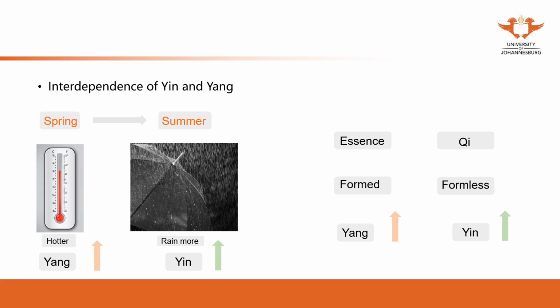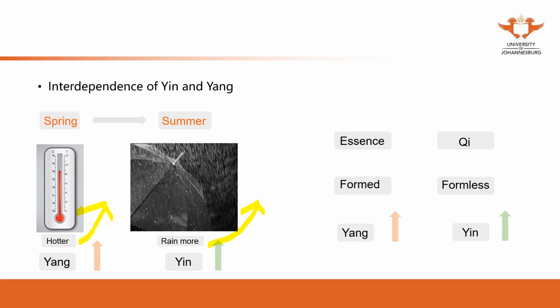From spring to summer, the climate, the weather becomes hotter and hotter, the temperature keeps increasing. Also from spring to summer, we get more rain, especially in South Africa, and especially in Joburg. In summer, that's our rain season. So from spring to summer, the temperature becomes hotter and hotter, and we also get more rain.